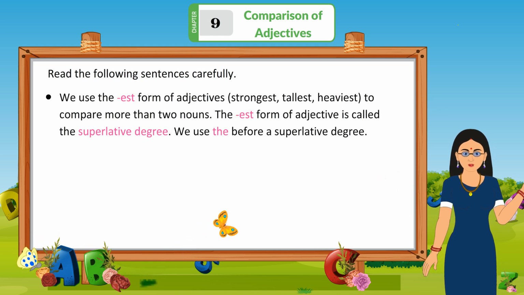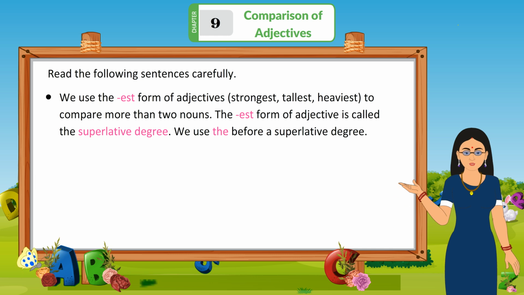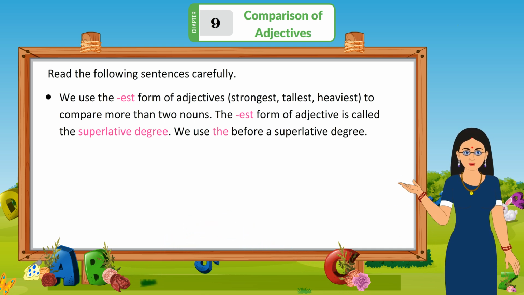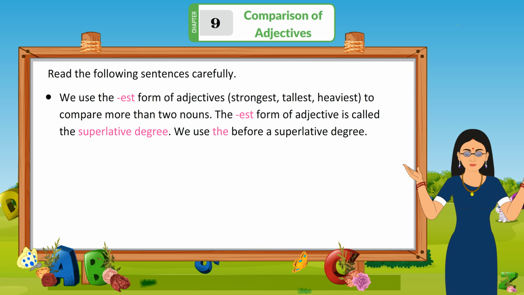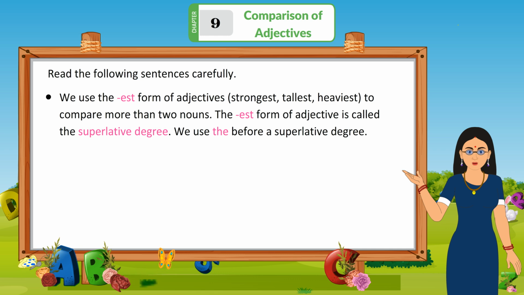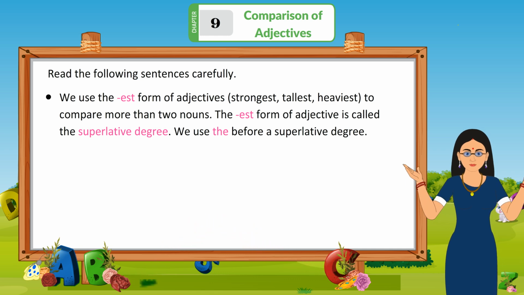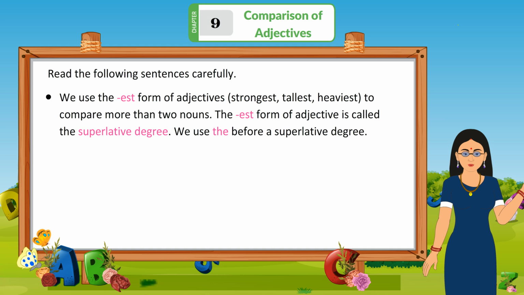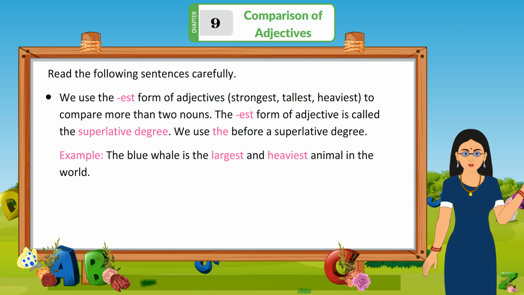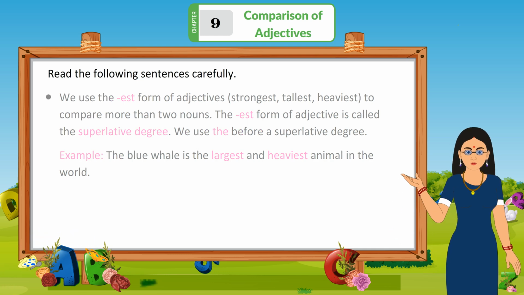We use the est form of adjectives, strongest, tallest, heaviest, to compare more than two nouns. The est form of adjective is called the superlative degree. We use the before a superlative degree. Example: The blue whale is the largest and heaviest animal in the world.